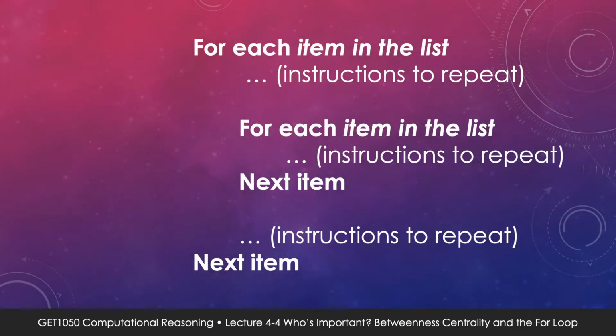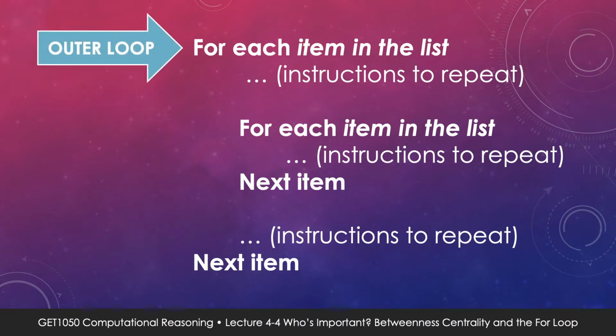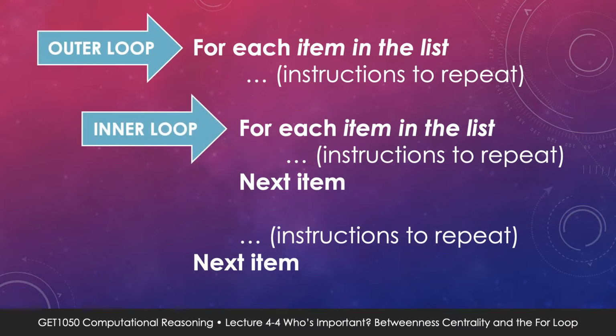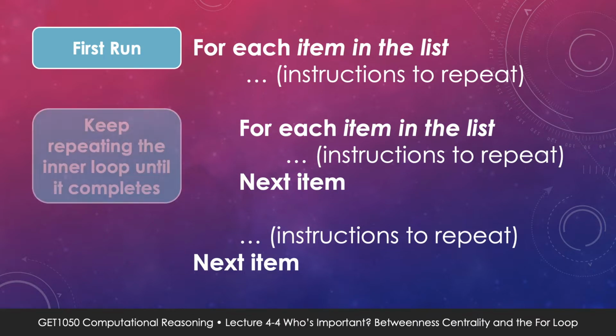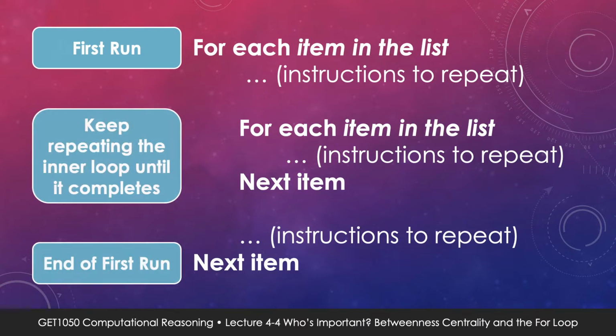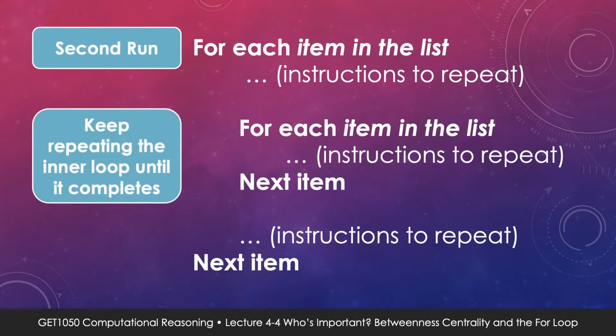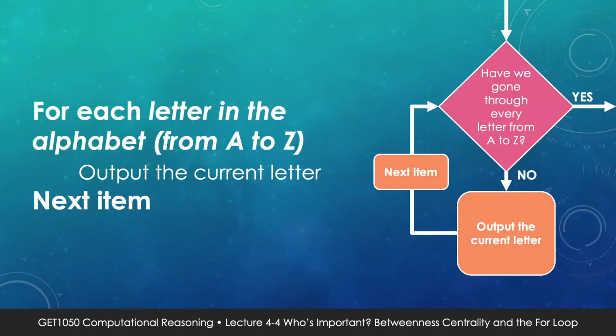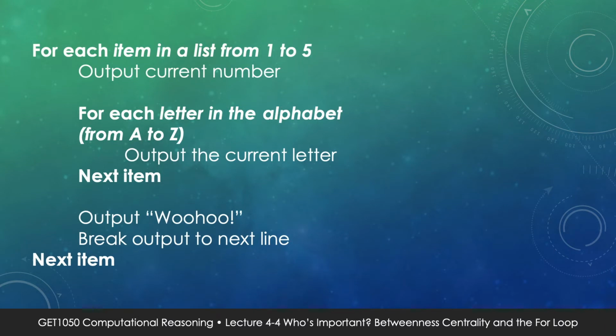So let's say we are doing this loop in a loop. Okay, we can call the outer one the outer loop and the loop that's inside the inner loop. Each iteration of the outer loop requires that you finish running every iteration of the inner loop. So let me demonstrate. Let's go back to our alphabet loop, okay? Let's take this and nest it inside another loop like this. For each item in the list from 1 to 5, first output the current number and then perform the inner loop.